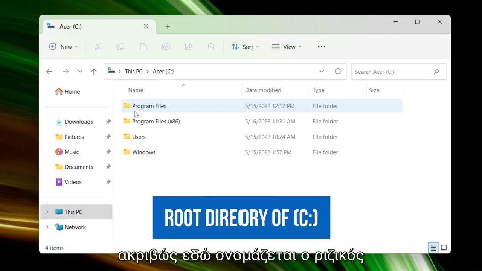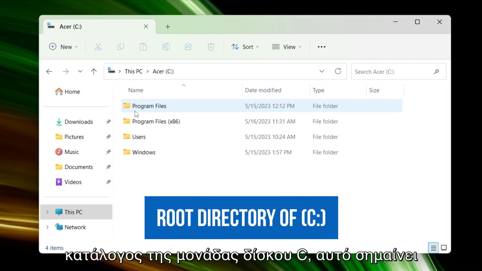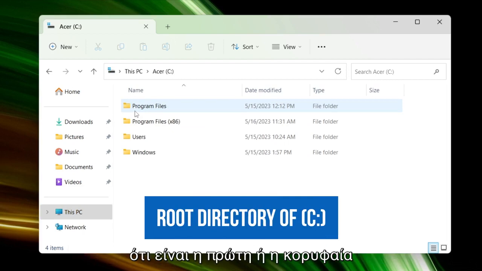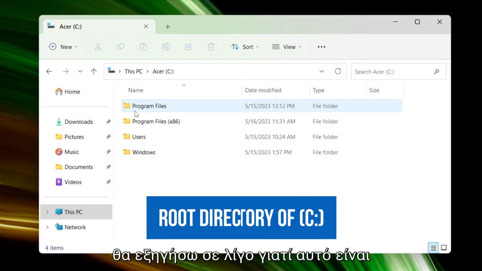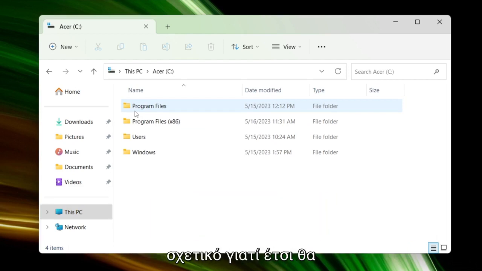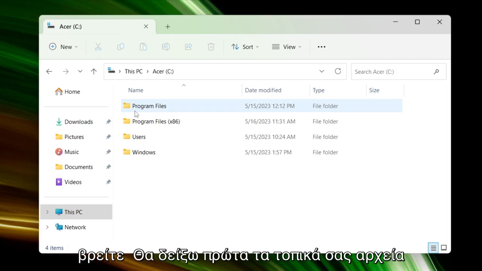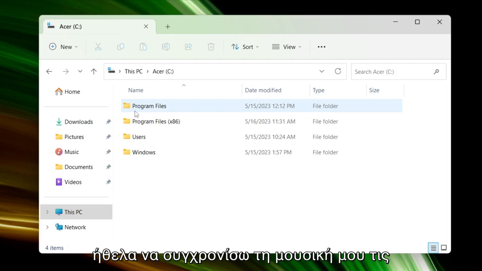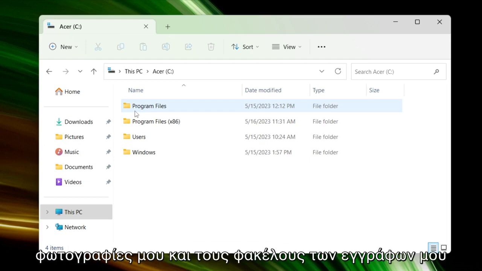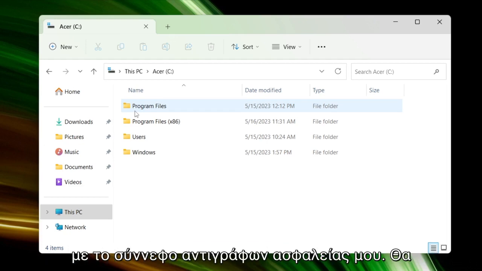So right here is called the root directory of the C drive. What that means is it's the first or the topmost location on the hierarchy of the C drive. I will explain in a moment why this is relevant, because this is how you will find your local files. I am going to demonstrate first and then I'll explain. So let's say I wanted to sync my music, my pictures, and my documents folders with my GotBackup cloud.